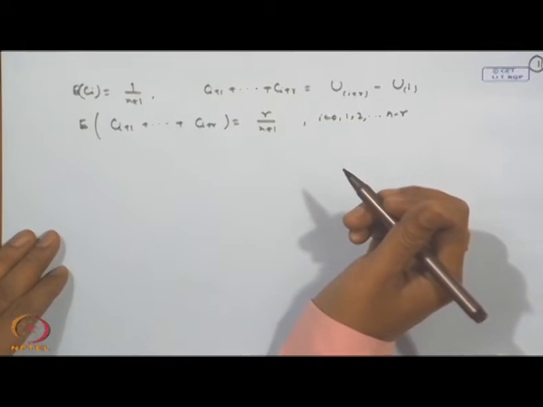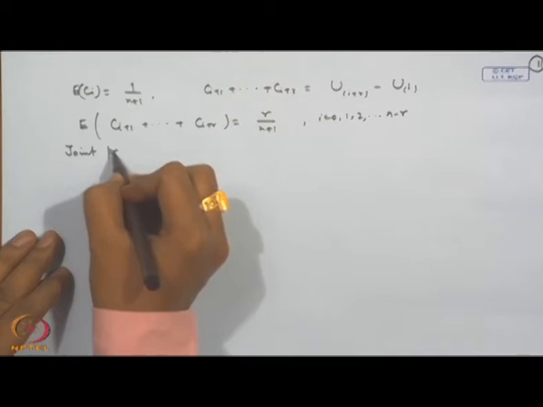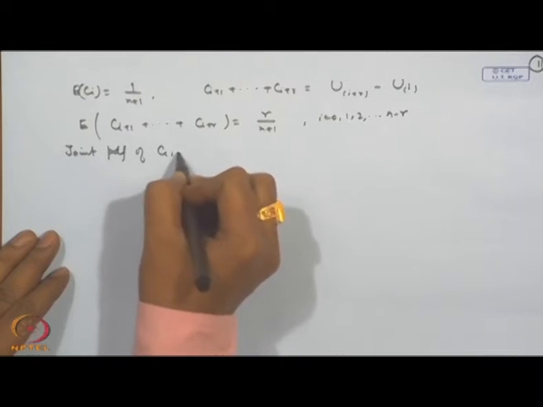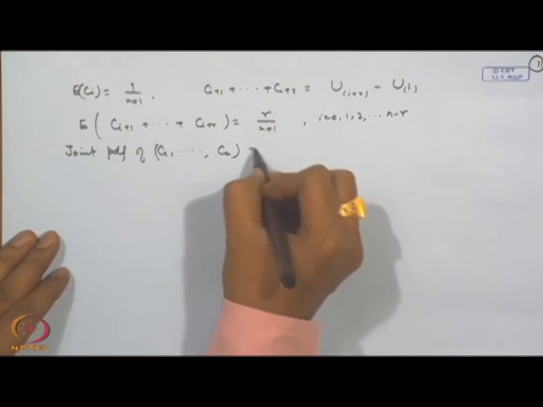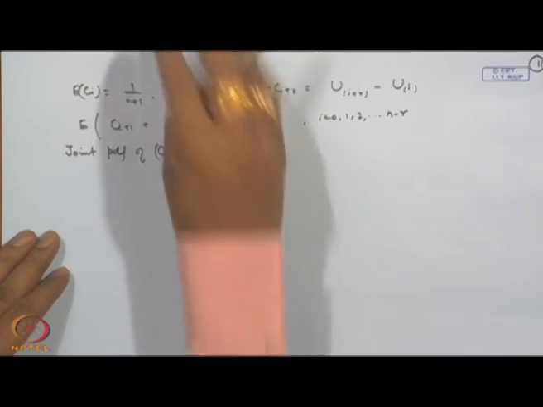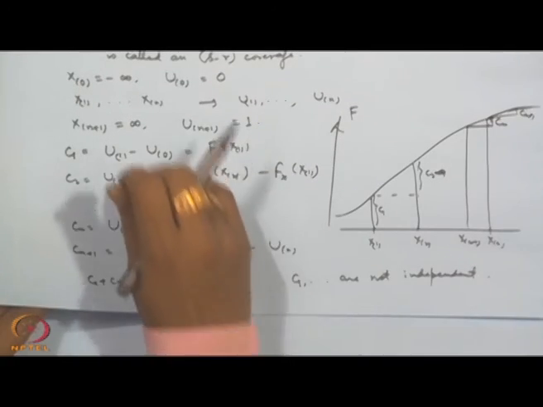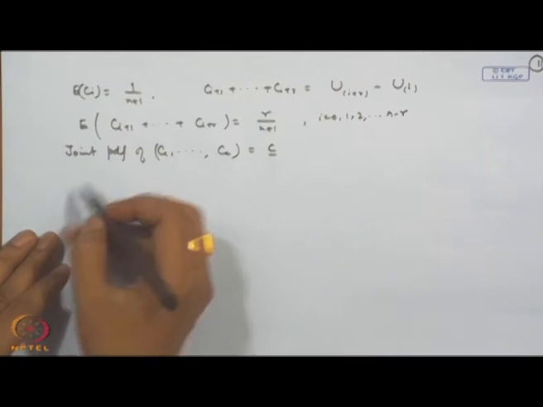Let us also talk about the joint distribution of C_1, C_2, ..., C_n, the joint PDF of C_1, C_2, ..., C_n. Let me call it the C vector. They are transformations from the U_i's, and we know the joint distribution of the U_i's.